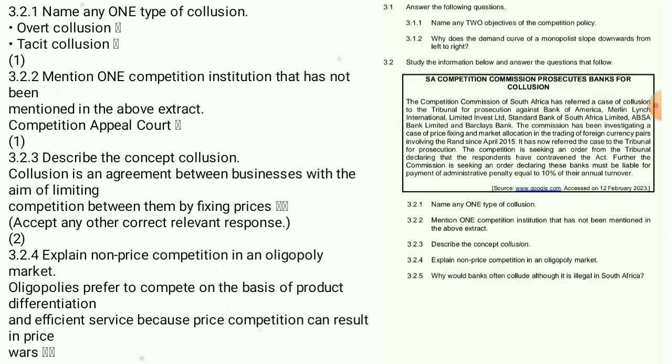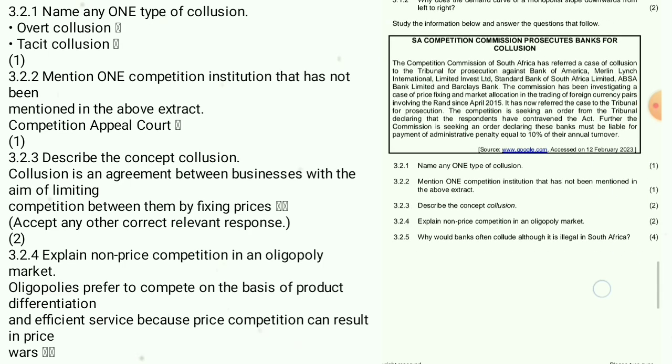3.2.2, mention one competition institution that has not been mentioned in the above extract. That's why it's important to read the extract. It is the Competition Appeal Court. 3.2.3, describe the concept collusion. Collusion is an agreement between businesses with an aim of limiting competition between them by fixing prices. That's why I say this one is easy, guys, because all of you will get this one right.